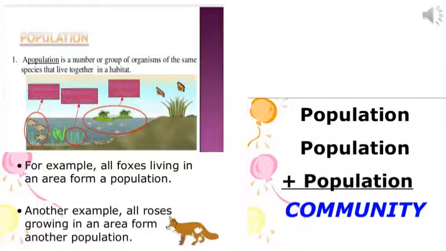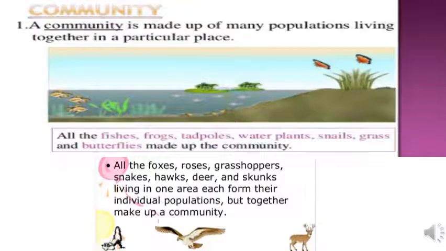A population is a number or group of organisms of the same species that live together in a habitat. That means all the individuals of a species in a habitat make up a population. For example, all foxes living in an area form a population. Another example, all roses growing in an area form another population. And when different populations come together, it forms a community. So we can say several species of plants and animals live in the same habitat.